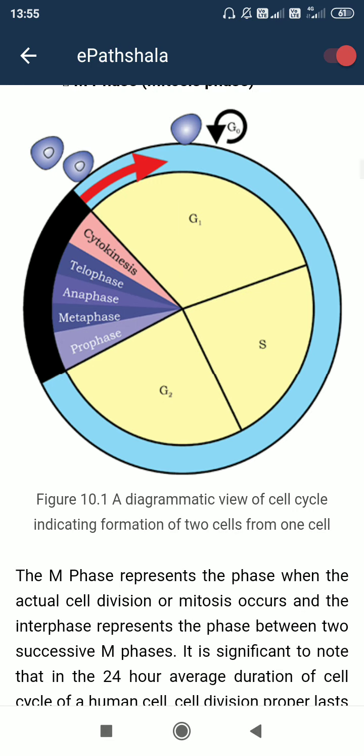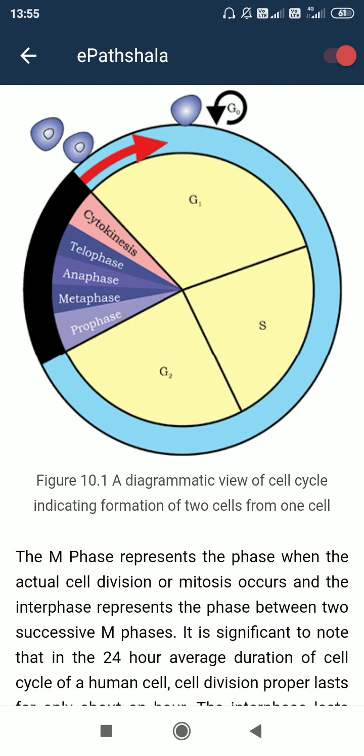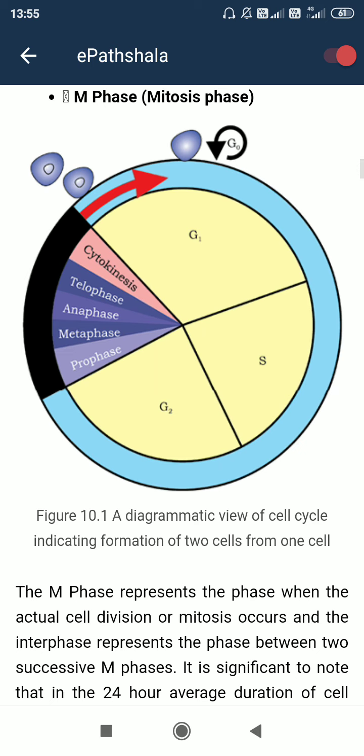First of all G1, S and G2. S is the synthetic phase. Synthetic means DNA synthesis, so DNA replication occurs in this phase. DNA gets doubled. If the amount of DNA before S phase is 12 units, then after S phase it will be 24 units, double. So DNA synthesis occurs in S phase.